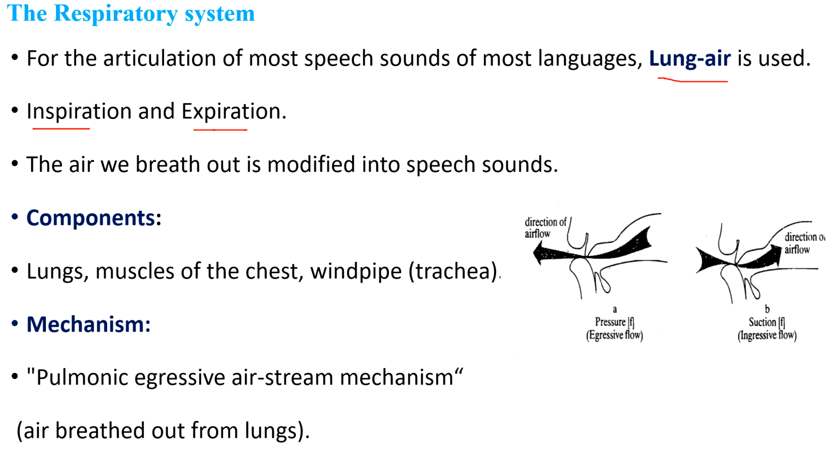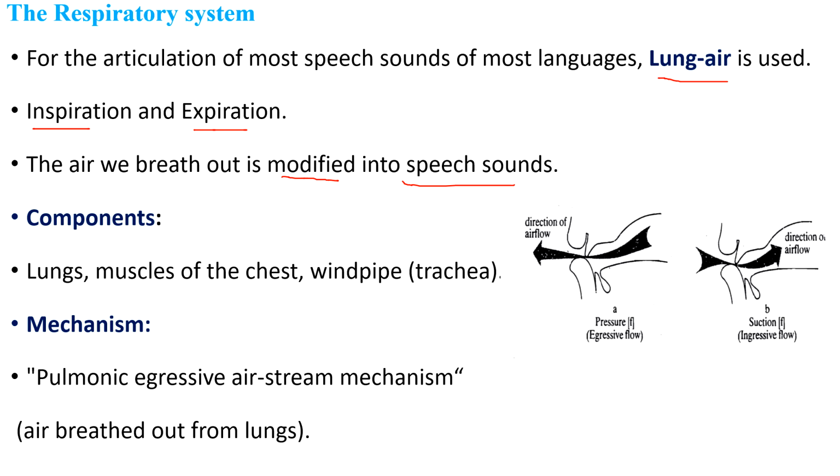The air we breathe out is modified into speech. The air which is pushed out of the lungs is converted into speech sounds. Already we discussed that the lungs, muscles of the chest, and windpipe are the components in the respiratory system. The mechanism is the airstream involving lung air, called an airstream mechanism. In this respiratory system, we see the pulmonic egressive airstream mechanism.